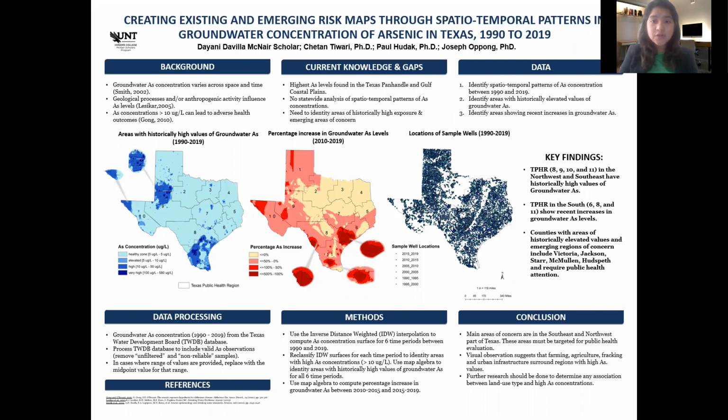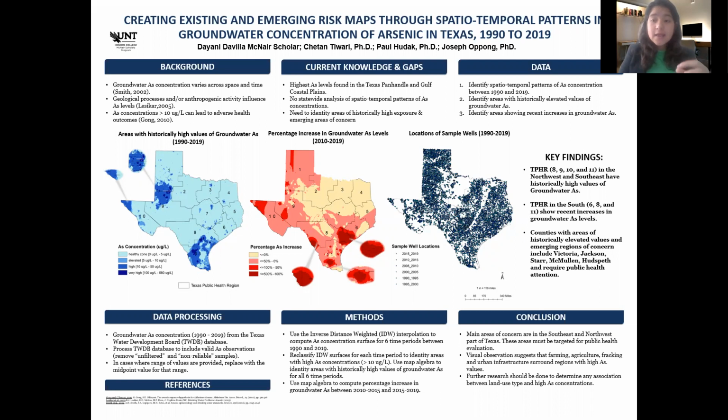The water data was taken from the Texas Water Development Board for the last 3 decades, 1990 to 2019. It's important to note that this data needs to be filtered first.